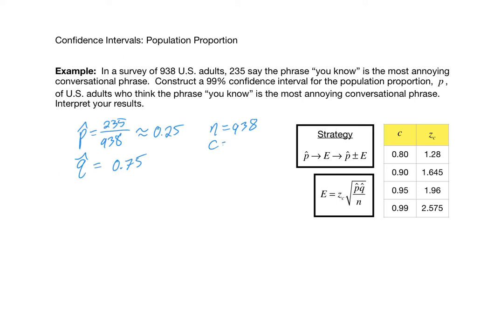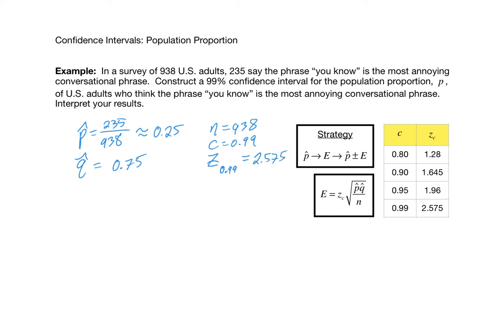So c is equal to 0.99. We need the critical value associated with that c of 0.99. And if you recall, you have a table in your formula sheet such as this, where it actually gives you the critical value z sub c. So for a c value of 99%, so 99% confidence, z sub 0.99 is 2.575.